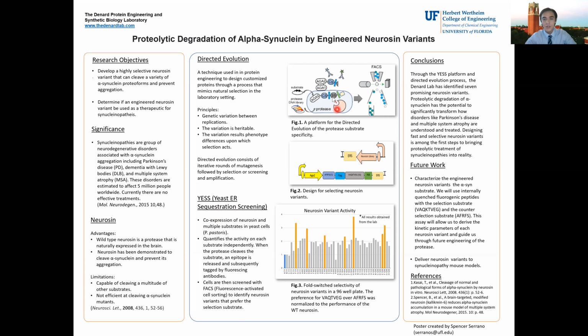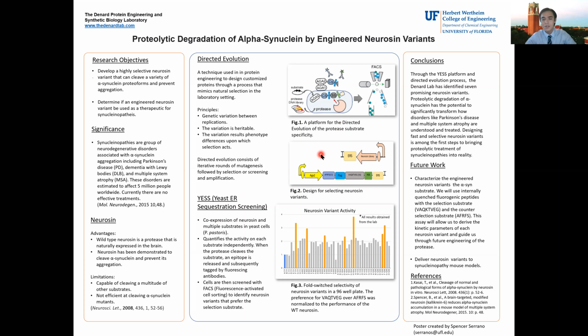Figure 1 shows the YESS platform, in which a protease, in our case, neurosin, is co-expressed in yeast cells along with multiple substrates. When the protease cleaves a protein substrate, an epitope tag is released, and subsequently, a fluorescing antibody binds to that tag, and it allows for FACS screening.